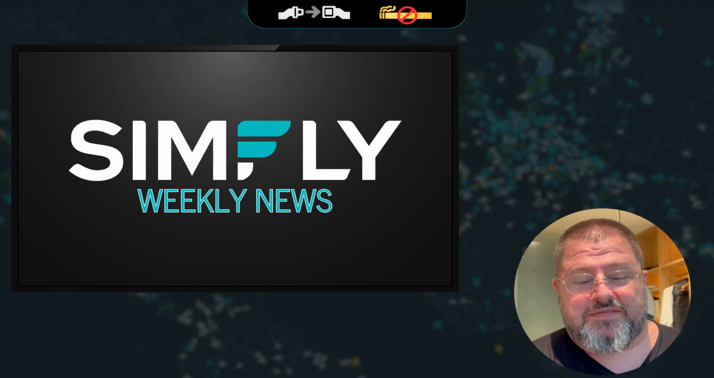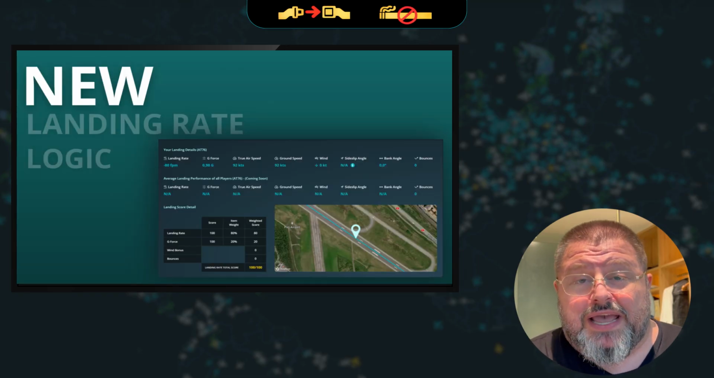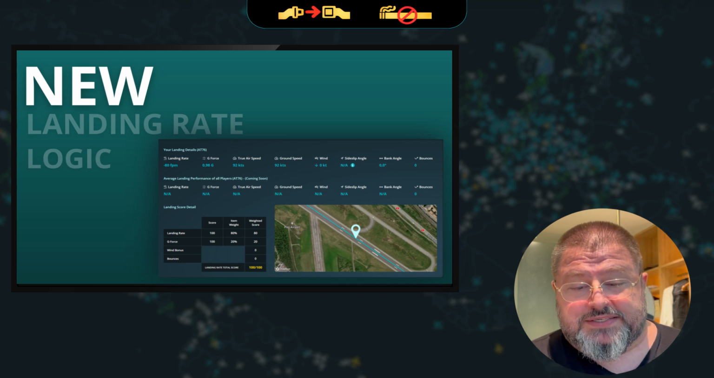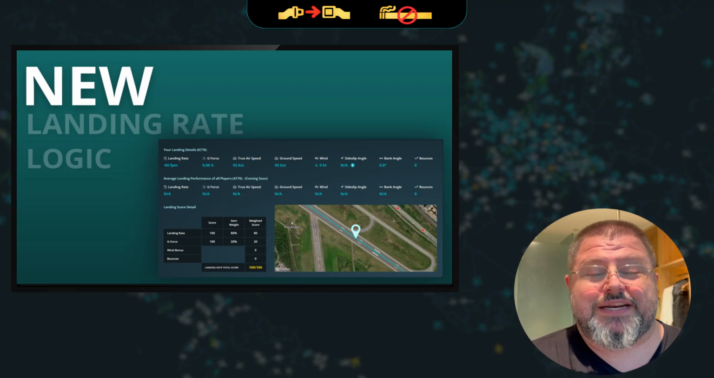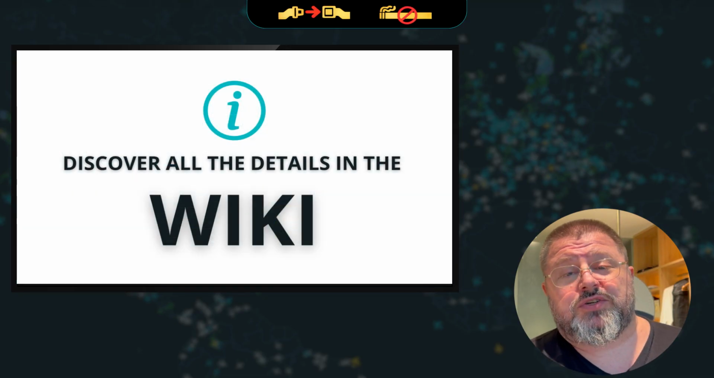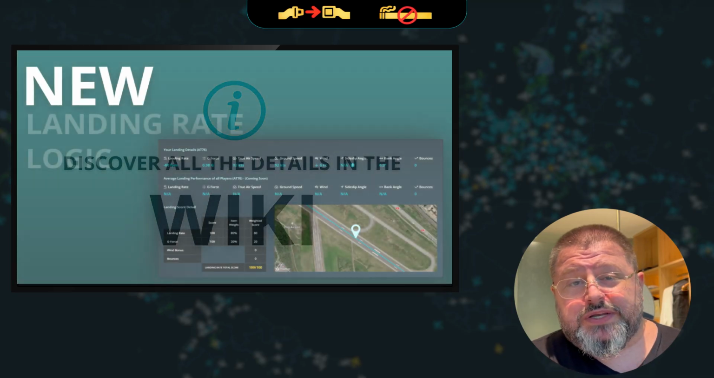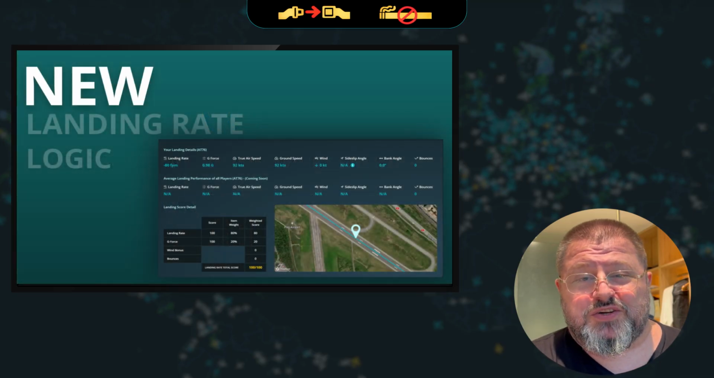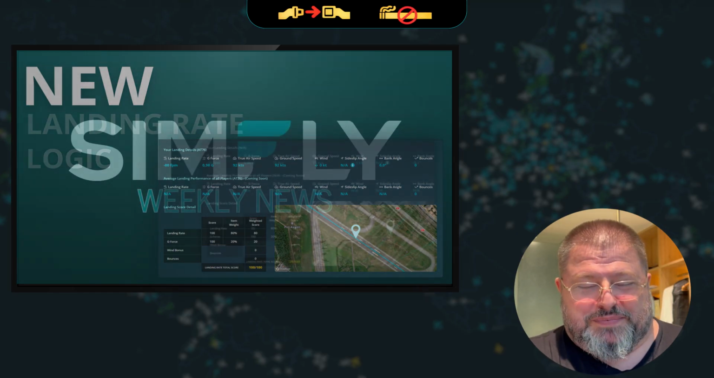This week we have released the new landing rate logic, the new landing rate calculation, and we have released it for all the flight simulators. So it's good with Microsoft Flight Simulator 2020, 2024, X-Plane, Prepar3D. All the information on the new logic and the new calculation, you can find in the wiki. Just go to simfly.wiki, and in the wiki there is going to be written all you need to know. And if you have questions, ask them, okay?